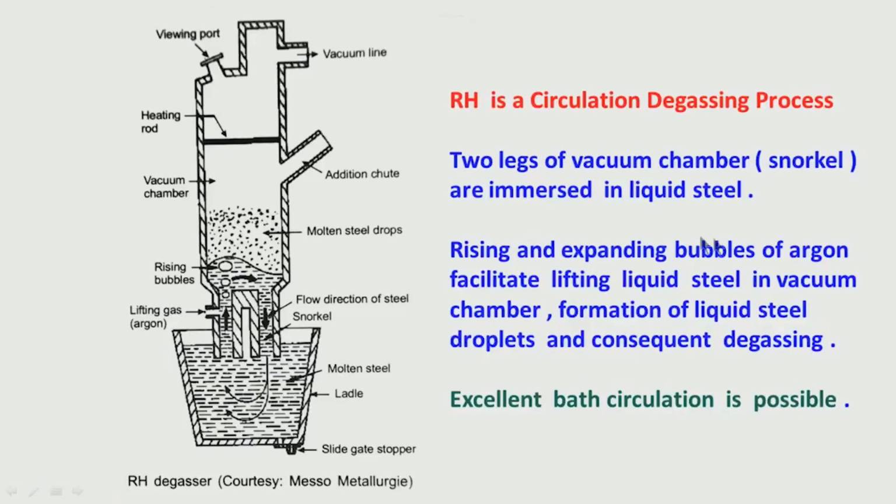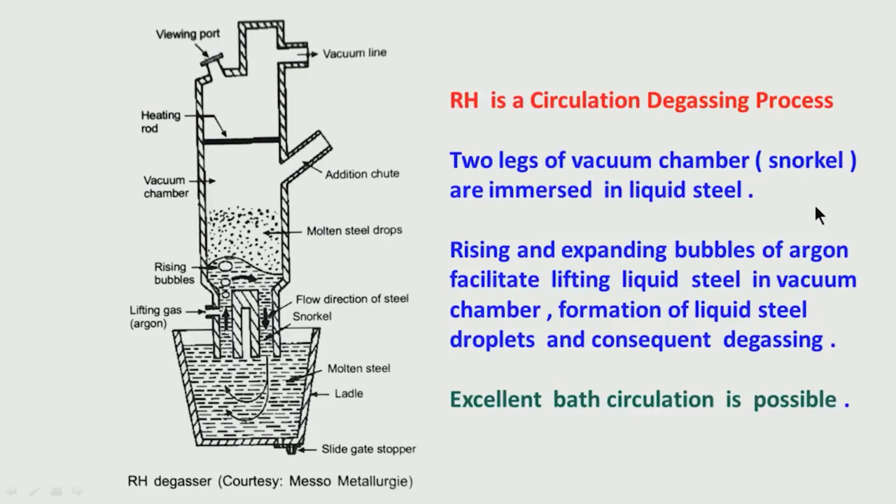As I had told you how degassing takes place, degassing takes place at the interface of the liquid steel and the gaseous surface. So, if we can create droplets of liquid steel, this degassing reaction is enhanced, because the transportation of hydrogen and nitrogen from the bulk to the interface will be enhanced.